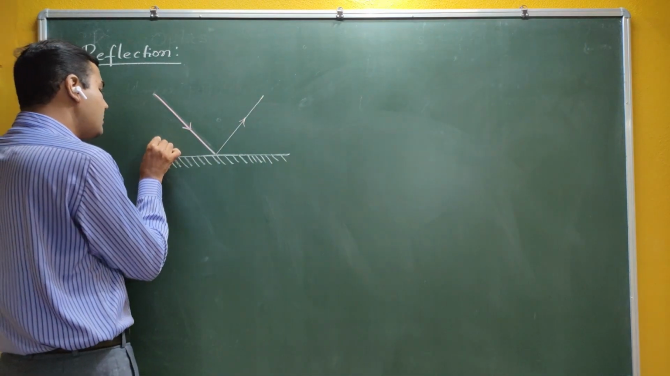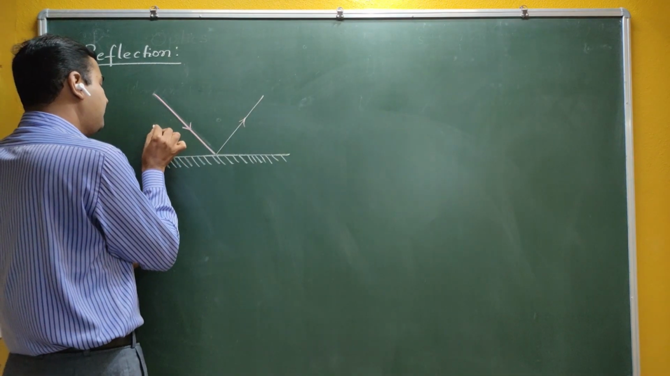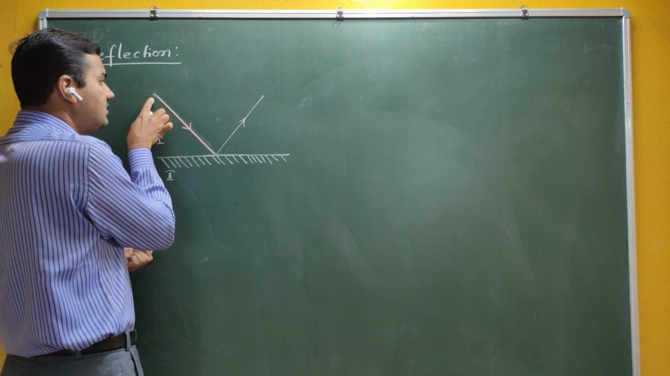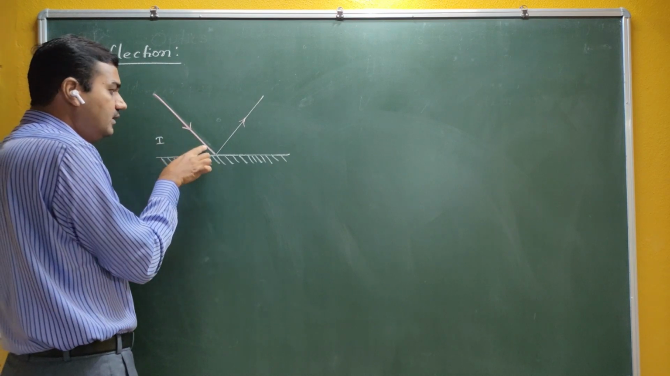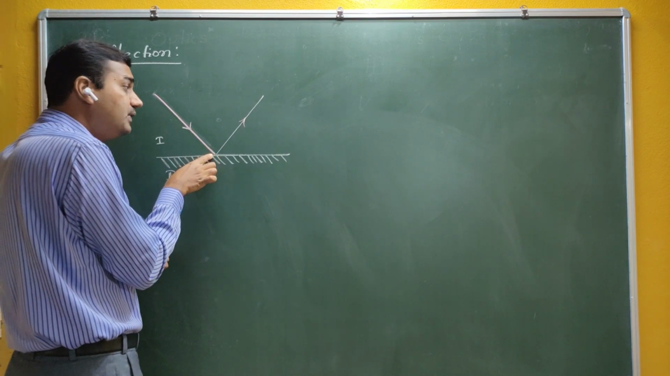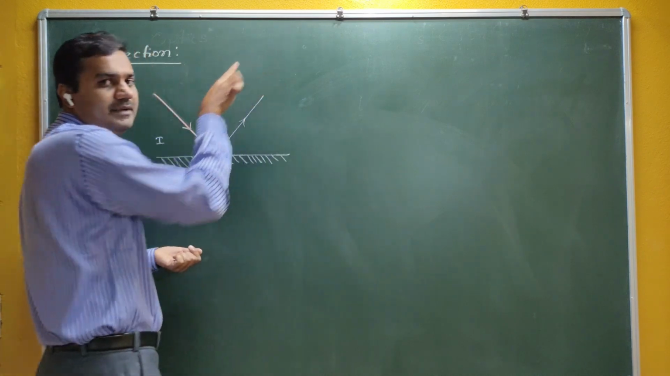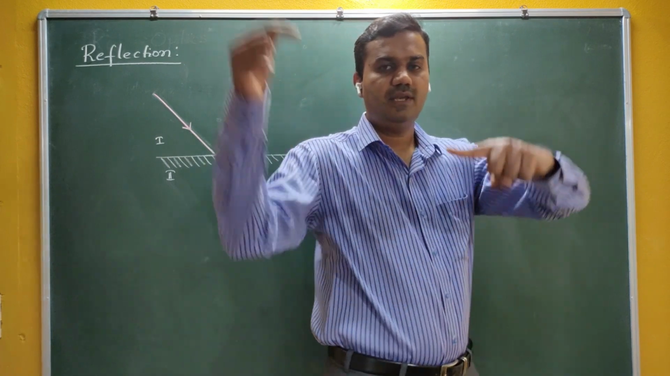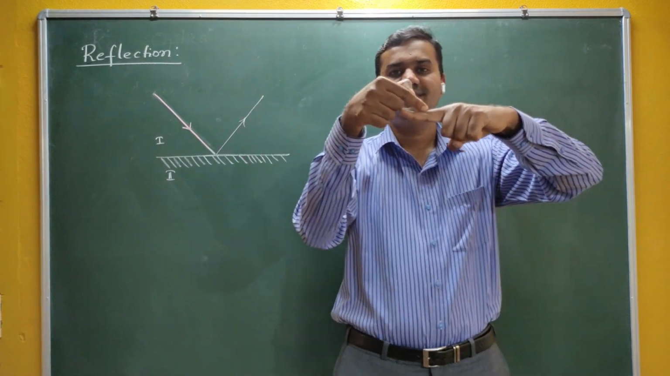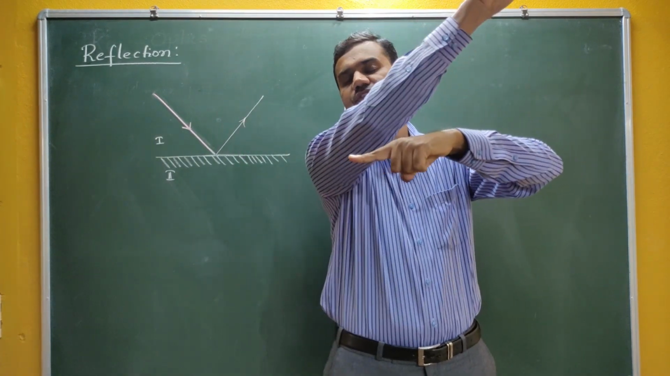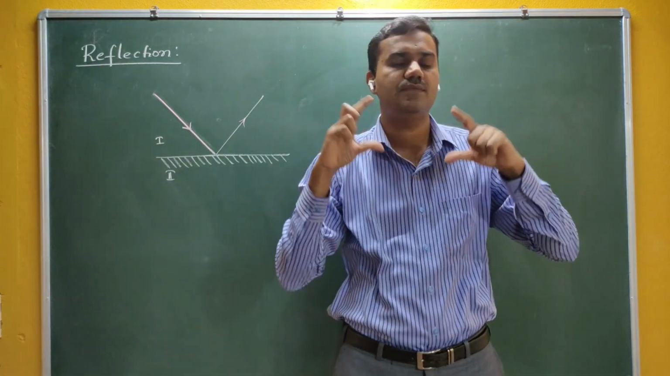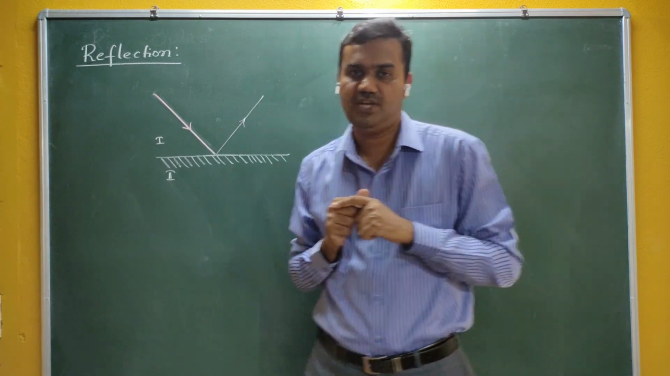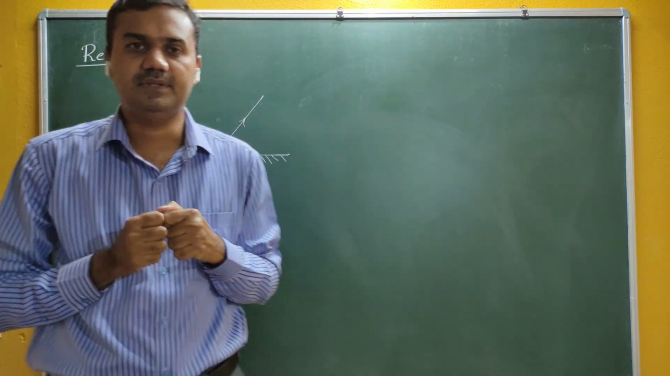This is medium 1, for example this is air, and this is medium 2. Another medium is there. So light is coming from medium 1 and falls on the mirror. If it goes back to the same medium, that phenomenon we call reflection. After light falls on the object, if it goes to the same medium, then we call that phenomenon reflection. It is very simple.